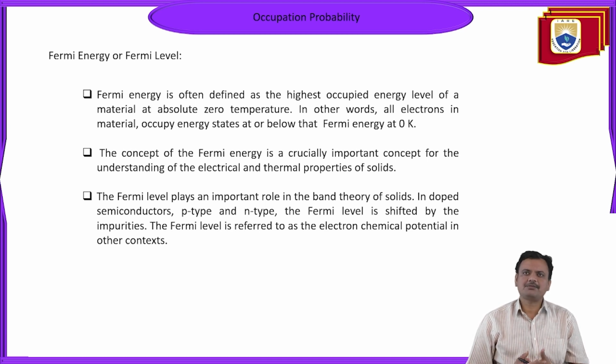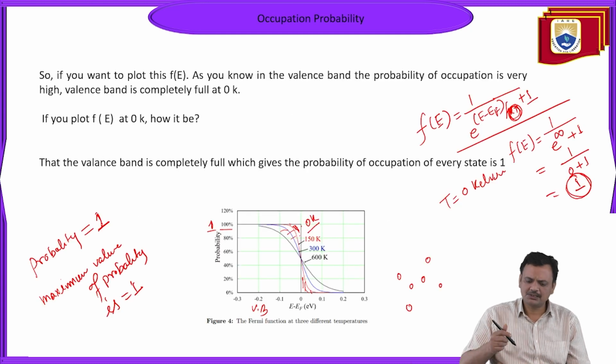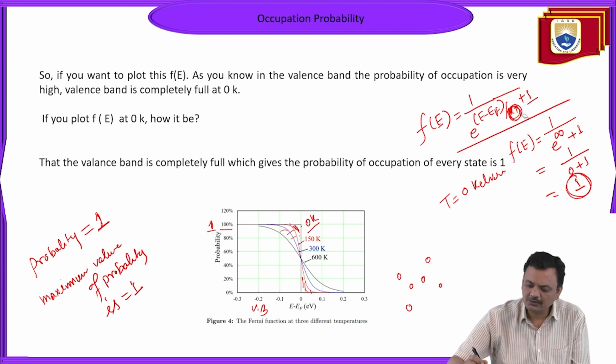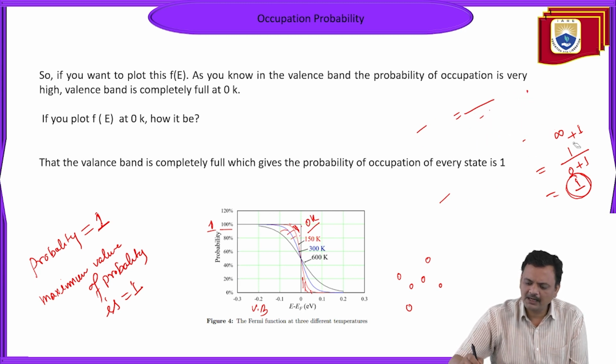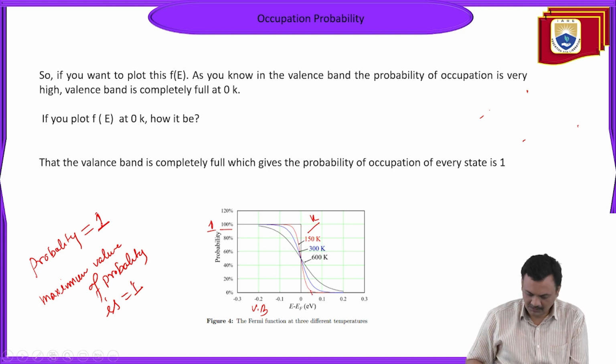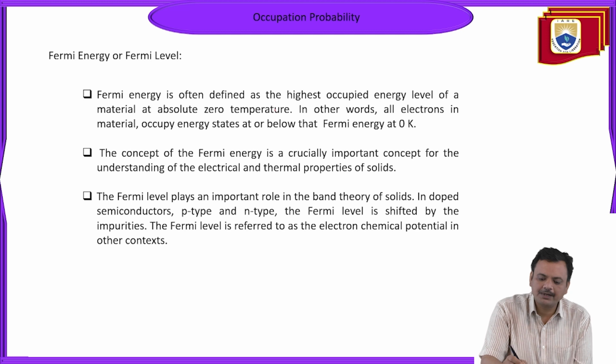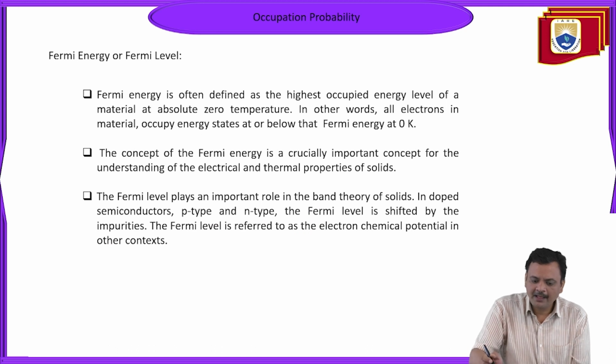We just discussed that case. What happened at absolute zero, once you put T equal to 0? We saw that all the electrons are in the valence band and there is not a single electron in the conduction band. So here the definition is that Fermi energy is the highest occupied energy level of a material at absolute zero temperature.